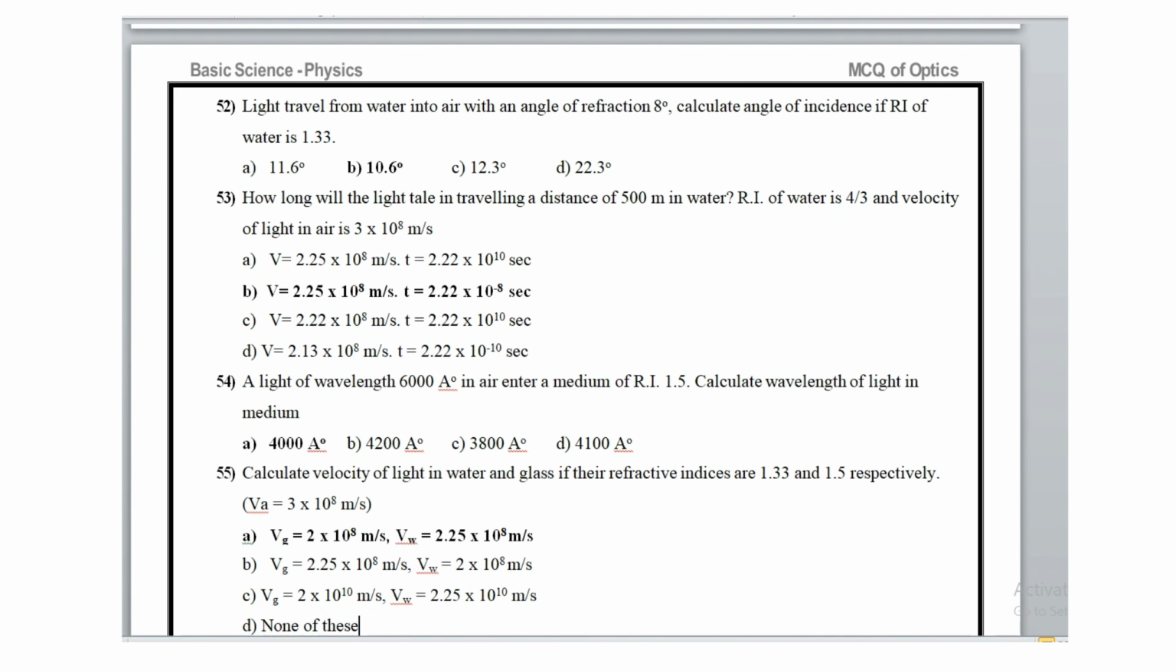Question number 52. Light travels from water into air with an angle of refraction of 8 degrees. Calculate the angle of incidence if the refractive index of water is 1.33. The angle of incidence is 10.6 degrees.